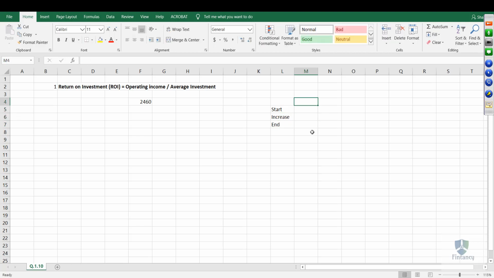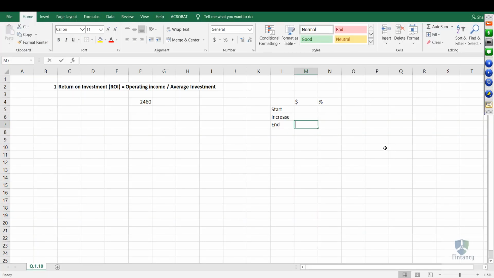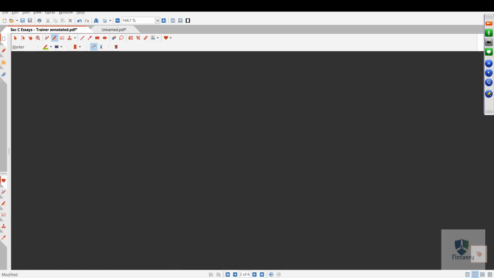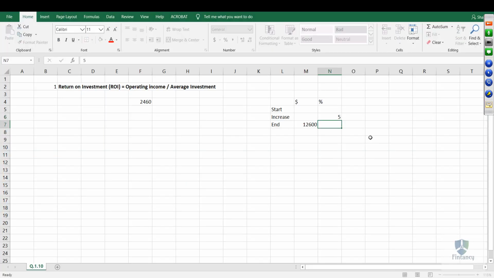You can make two columns, one for dollar, one for percentage. The investment is 12.6, in thousands again I am writing, and the increase was 5%, which is 5 here. So definitely the increase will be on the starting figure, right? So 100 you will put here, and the ending will be 105.